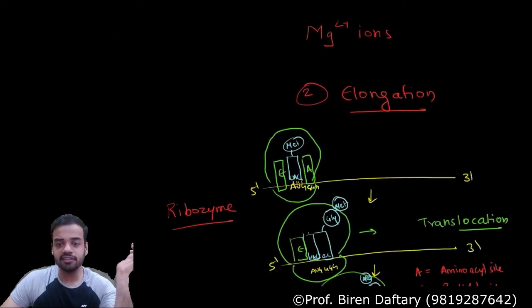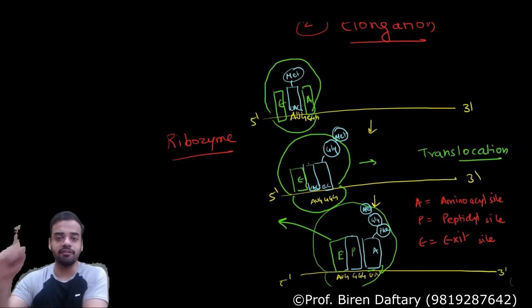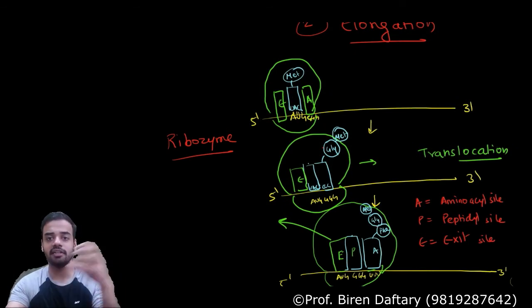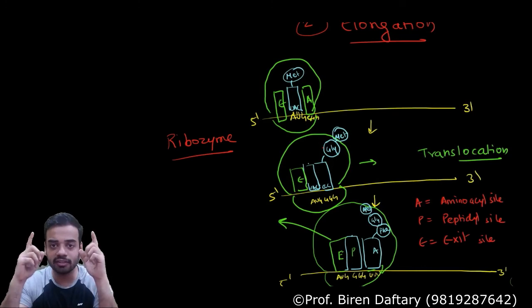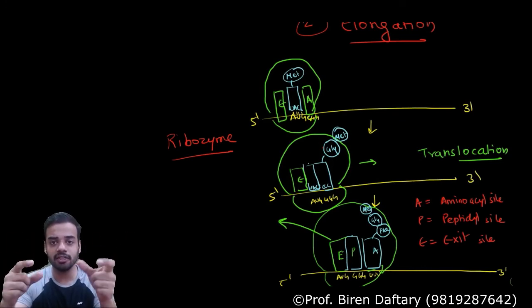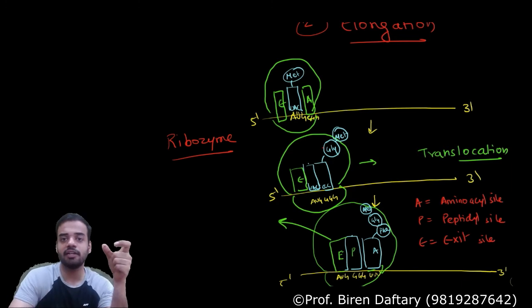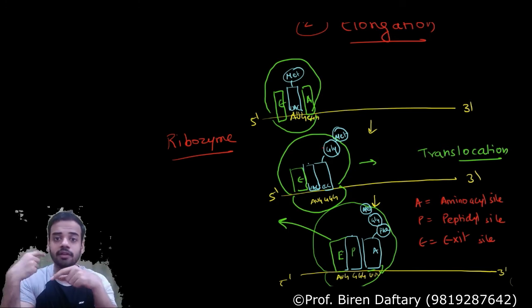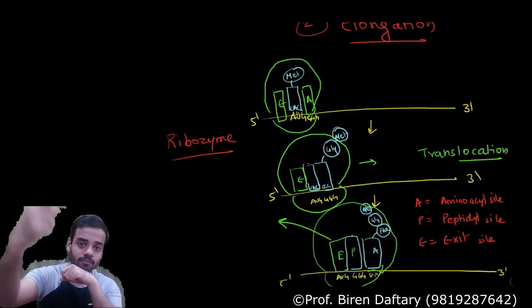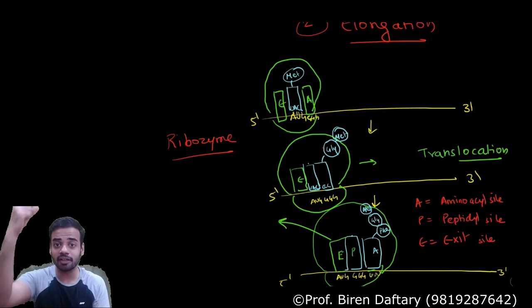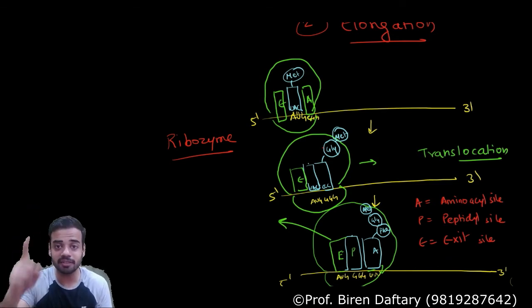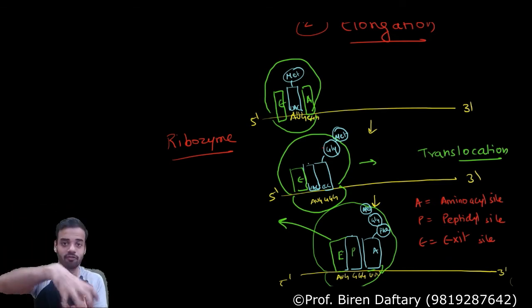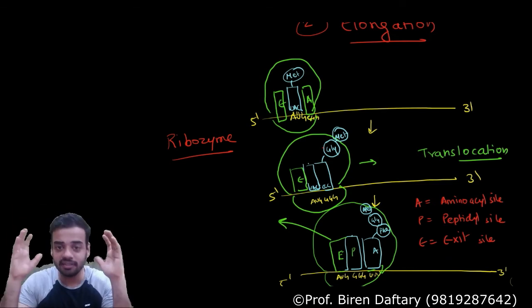Okay, in initiation what happens? First of all, activation of the amino acid. The amino acid attaches to the 3' end of the tRNA, that is called activation. Next, what will happen? The mRNA is there. To the mRNA, the 5' end will attach the smaller subunit of the ribosome from below. Then the positioning of the ribosome is in such a way that the P site, the middle site, is below the start codon. Next, what is going to happen? The first tRNA carrying methionine will come at the P site. Only this tRNA enters the P site first. Then the larger subunit will form the cap. This is called initiation.